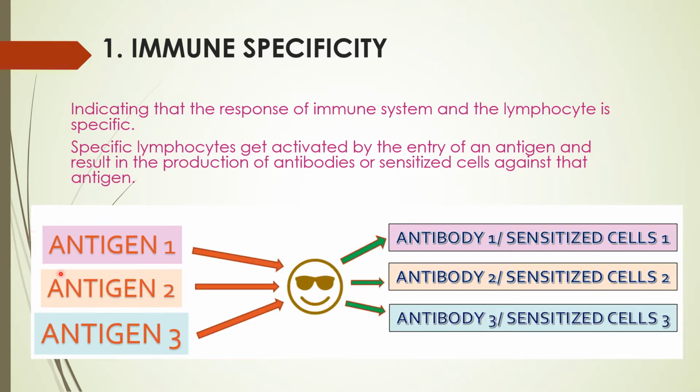So here we can see, for example, antigen 1 is entering into the system. This would result in the production of antibody 1 or sensitized cells against the antigen 1. Now antigen 2, if it is entering, that would result in the production of antibodies type 2 or sensitized cells of type 2 which would react specifically with antigen 2. Then if antigen 3 is entering into the system, this would result in the formation of antibody type 3 or sensitized cells of type 3 which would in turn exhibit specific reactivity to antigen 3. So this is what is immune specificity.